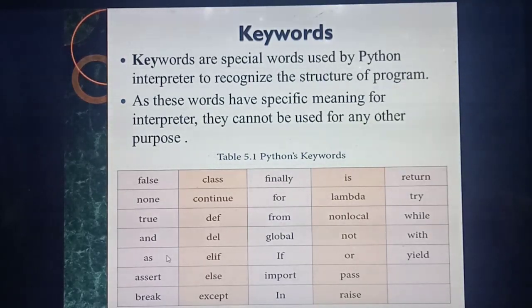Last year you have studied, so which one is easy for you? Maybe true, false, then if, else, elif, def, then return. Whichever words are familiar to you from last year, among that you need to write 5 or 6 words. So if they ask about keywords, you need to write the definition, then put a heading example, and write 5 or 6 words. Understood, students? Okay.